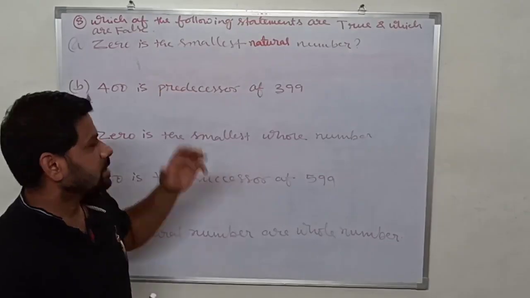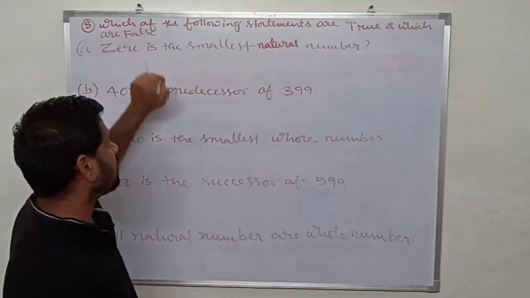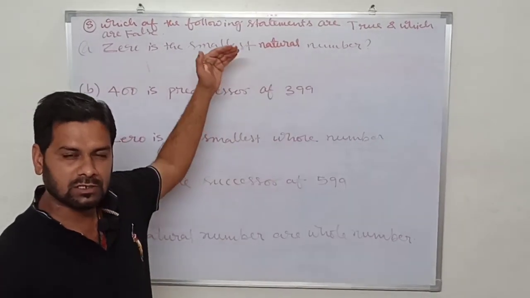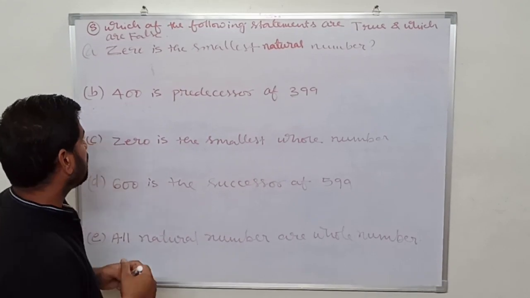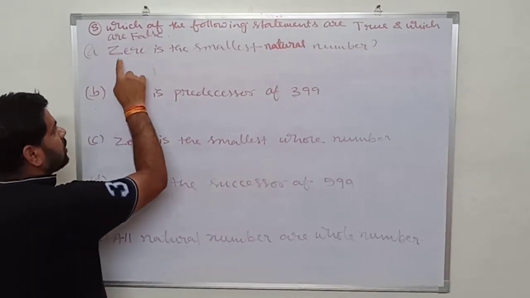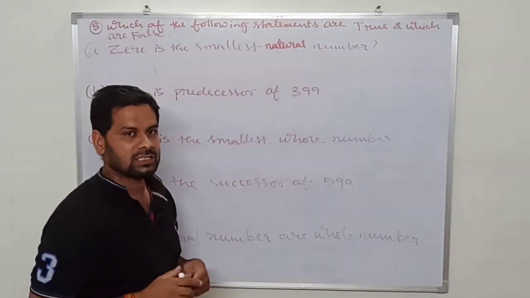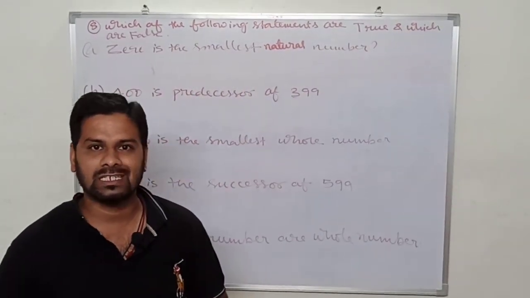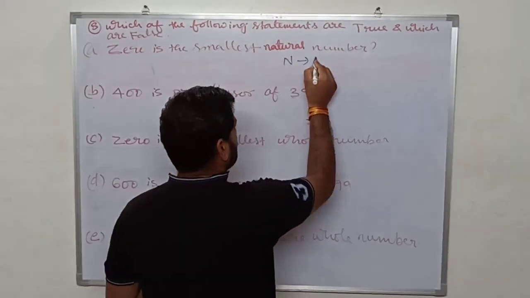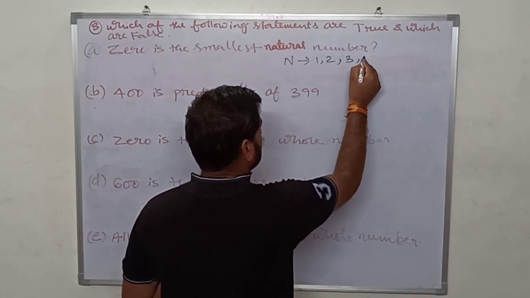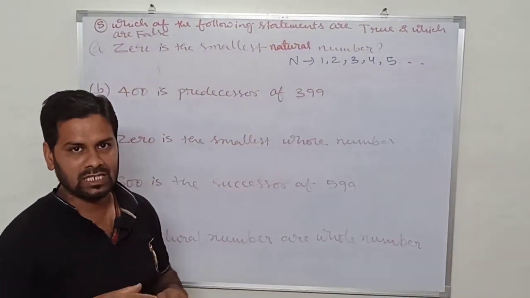Okay, now next question. Now question number 8. In question number 8 it is given which of the following statements are true and which are false. We have to tell which of the statements are true and which are false. There are some bits given in this question. Okay, so the first bit it is given 0 is the smallest natural number. I have given you the definition of natural number, that all counting numbers are called natural numbers, which start from 1. Okay, so the first natural number is 1.